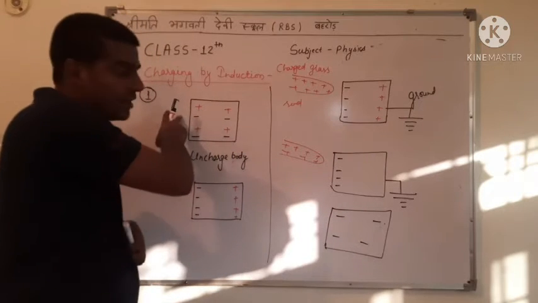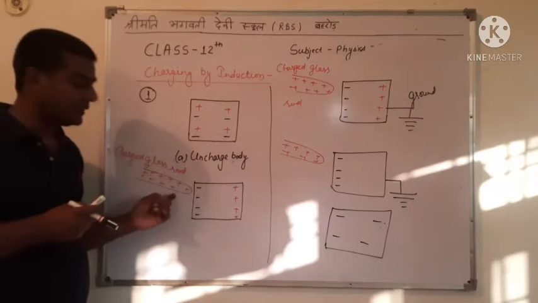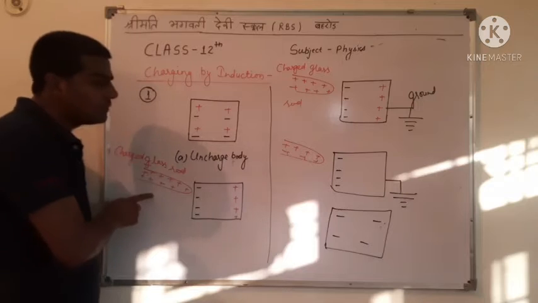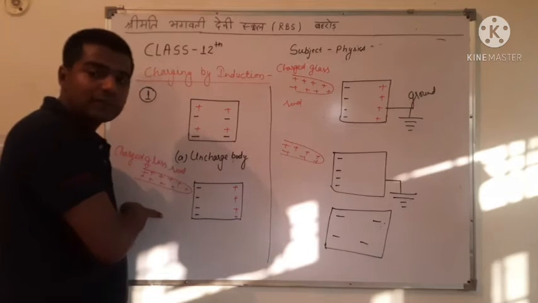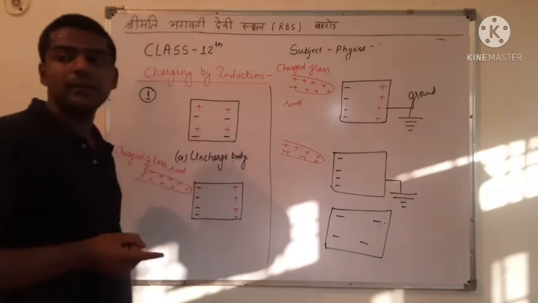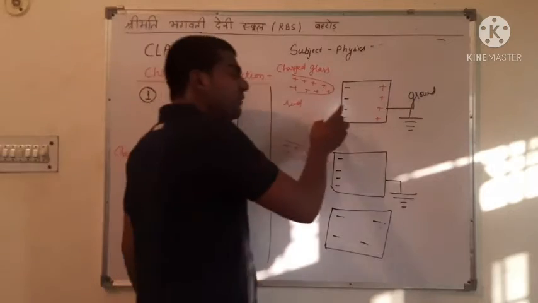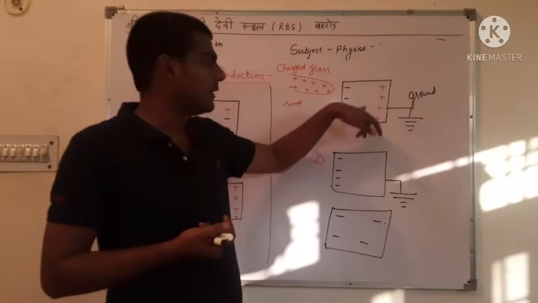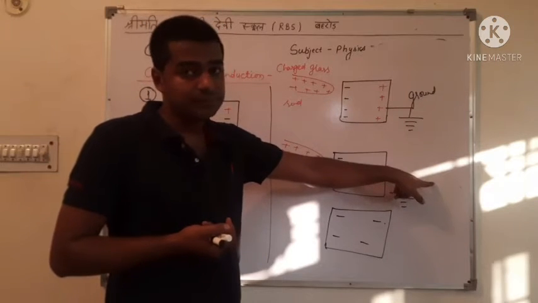When we take a charged glass rod near the uncharged body, then the positively charged glass rod attracts negative charge and repels positive charge. When we ground the uncharged body, then all positive charges are grounded.